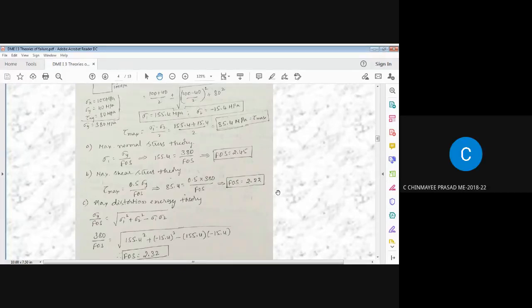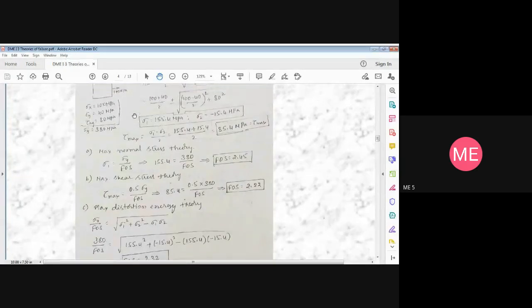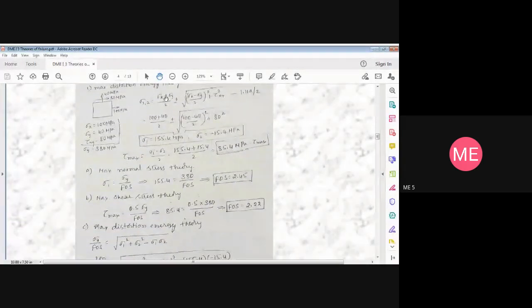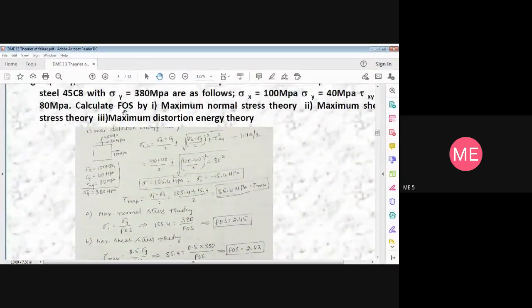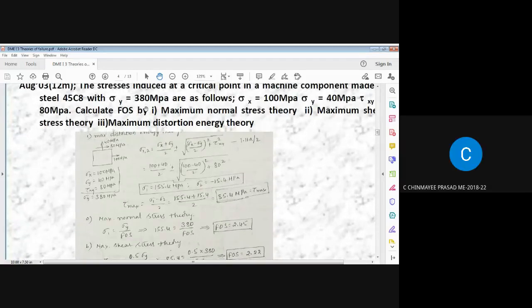Sir, sigma y I've written twice. Sigma y here is a material property called yield stress. Here, the other sigma y is the stress in y direction, that is 40 megapascal. In the writing, I'll change it to yield stress next time. You should say that in the examination, this can also happen.